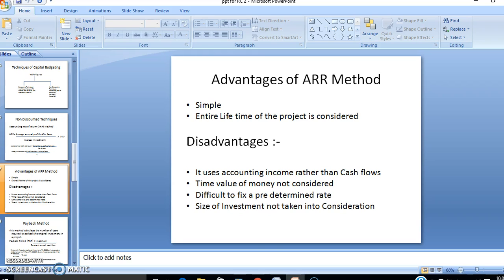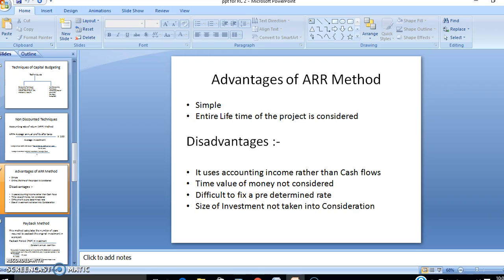It uses accounting income rather than cash flows. In this approach, it uses accounting income instead of cash inflow received from a project. Cash profits are superior to accounting income because cash profits can be reinvested during the lifetime of the project itself.